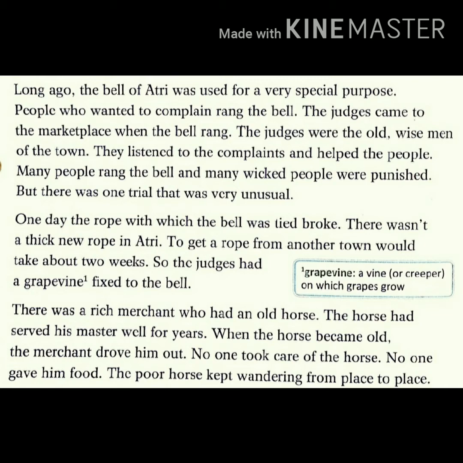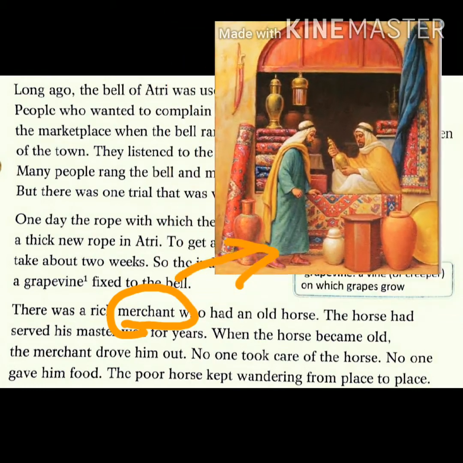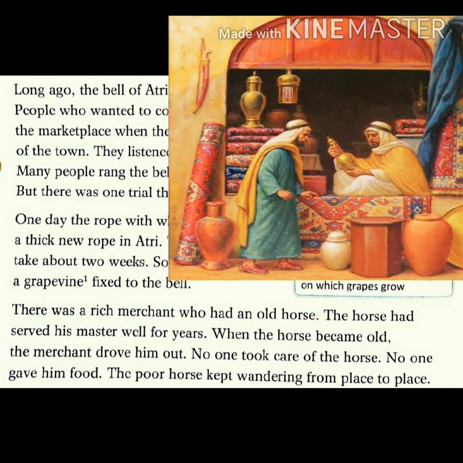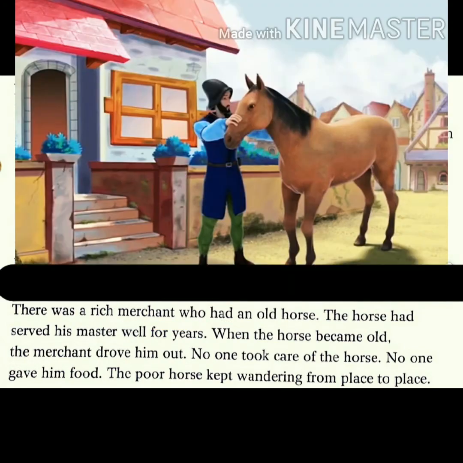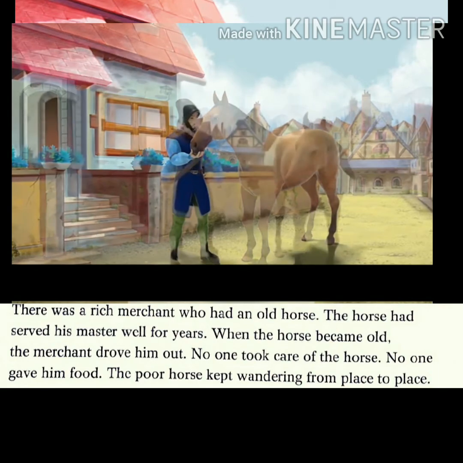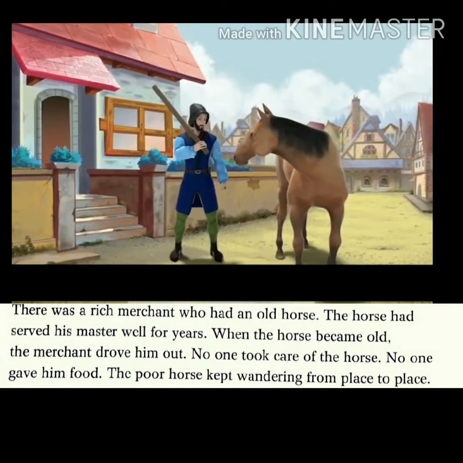Now let me explain this. There was a rich merchant who had an old horse. So here, what is the meaning of merchant? Merchant means trader, a businessman. So there was a rich merchant who had an old horse. The horse had served his master well for years. When the horse became old, then the merchant drove him out.